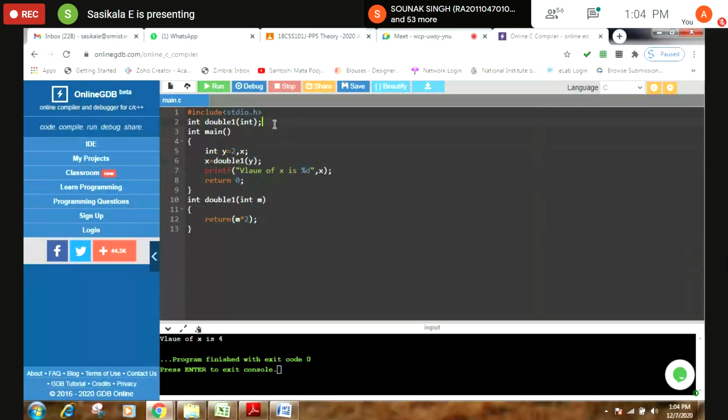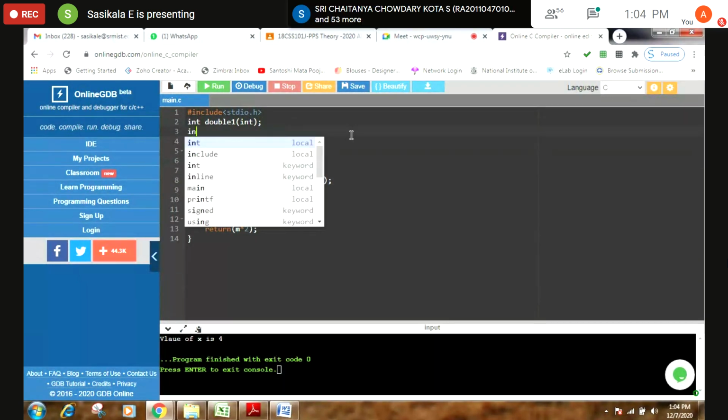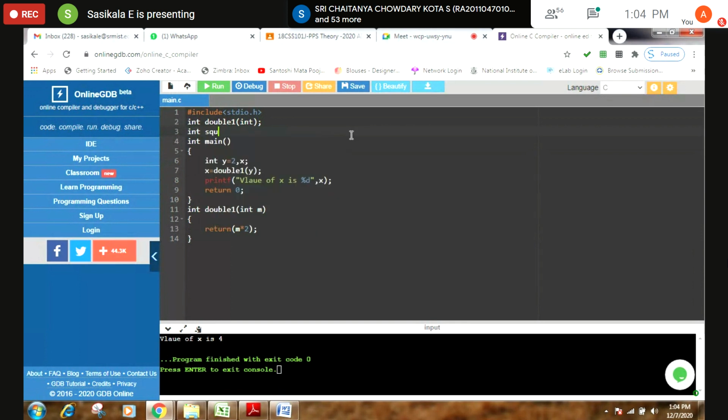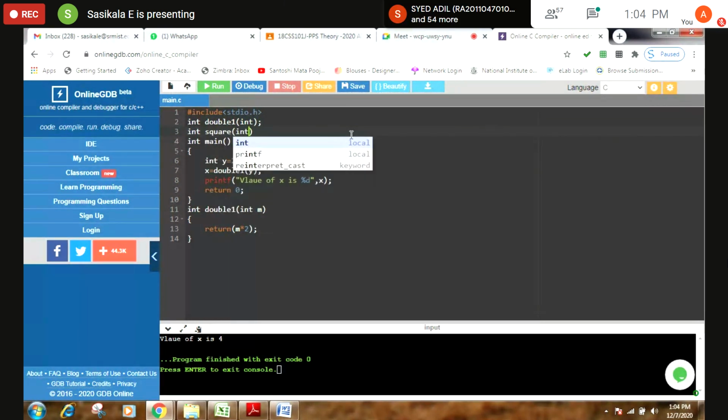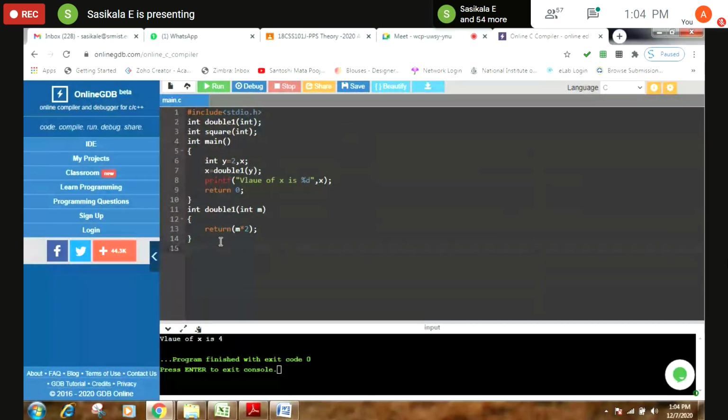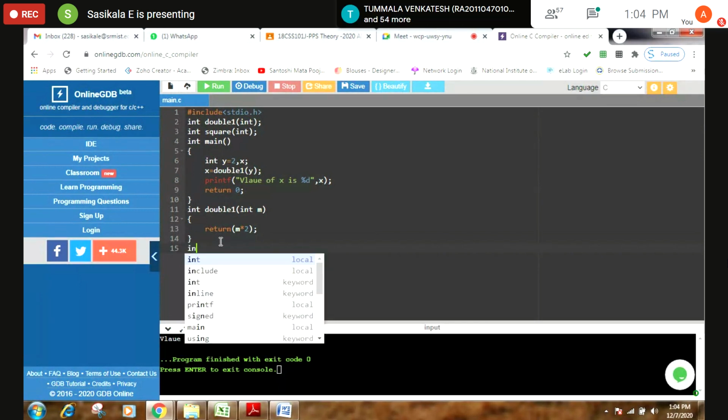So to pass a function, we need one more function. So I'm writing another function, name it square. See, you can name any function. So there also I'm going to pass one value. So I'm writing SQ.